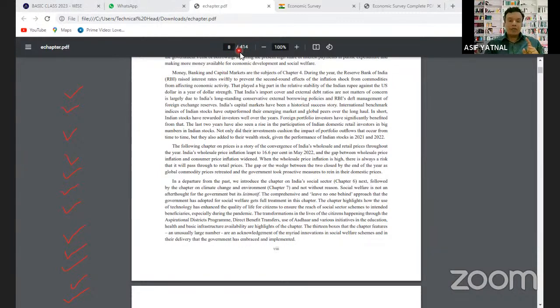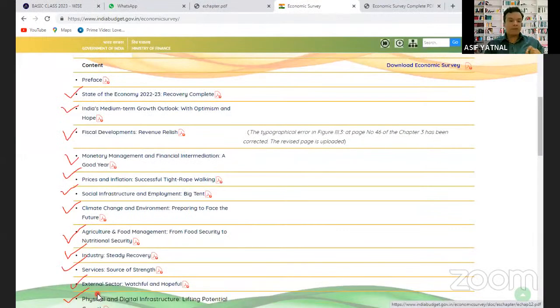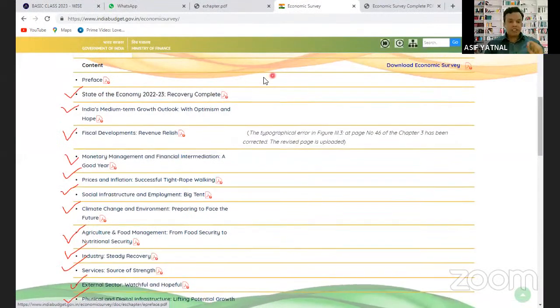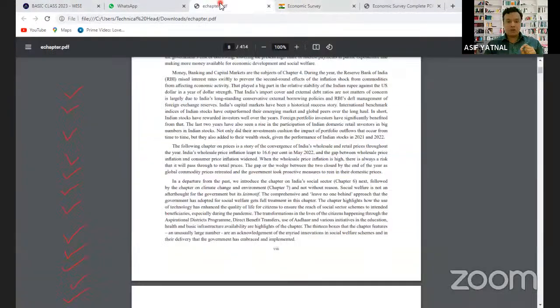So every day you have to read one chapter and make notes of that one chapter. The first is the state of the economy. So let's see how you need to study the state of the economy and how to make the notes. Can you all see the PDF on your screen? Is it visible?